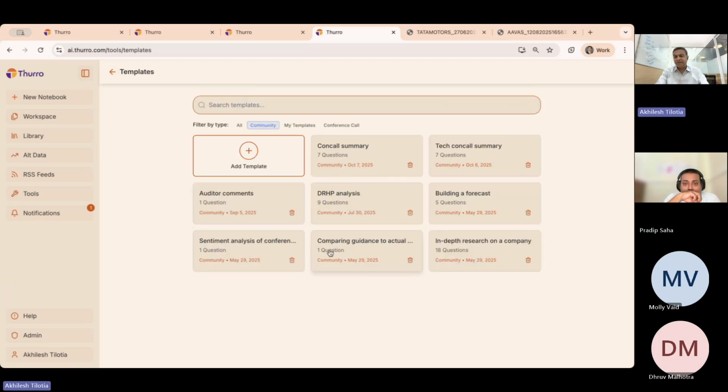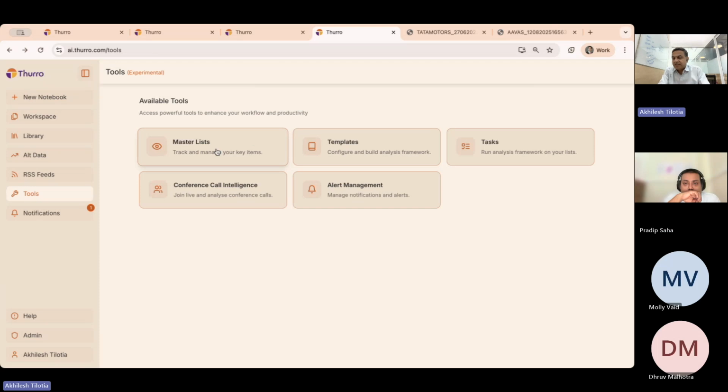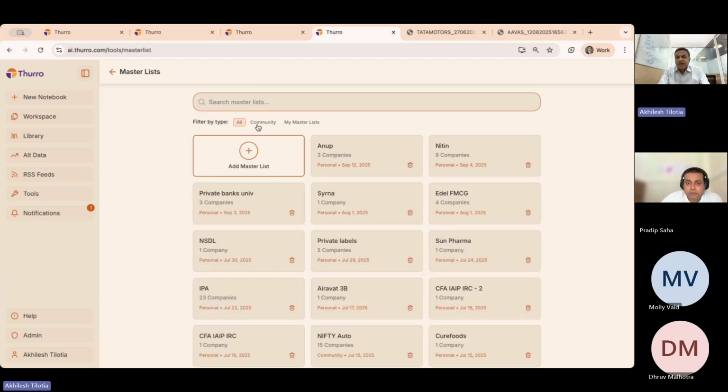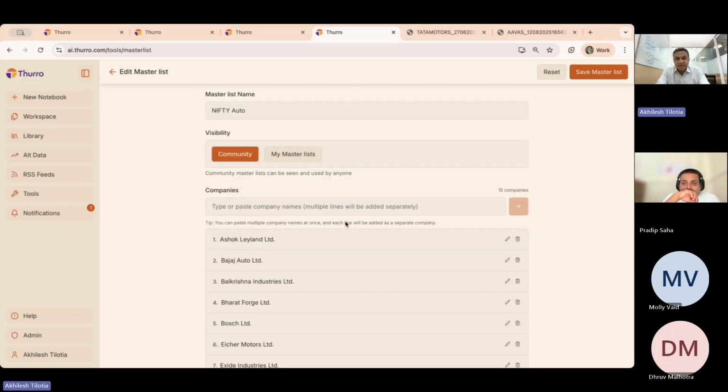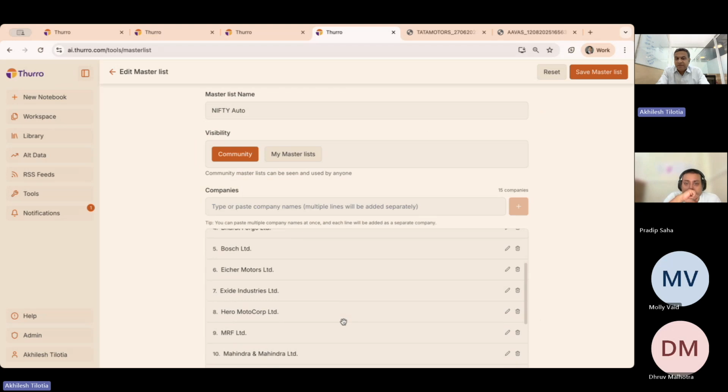Now, why do I have multiple questions in some and a single question here? It is because you apply the templates to what are called master lists. And again, similar to templates, in master lists you can have your own master lists that you have created, or you can have community master lists. Community master lists are lists that have been created by Thurro. In many cases, these are typically the stock indices. So for example, the Nifty Auto index, which has the 15 companies in Nifty Auto, is already pre-populated for you.